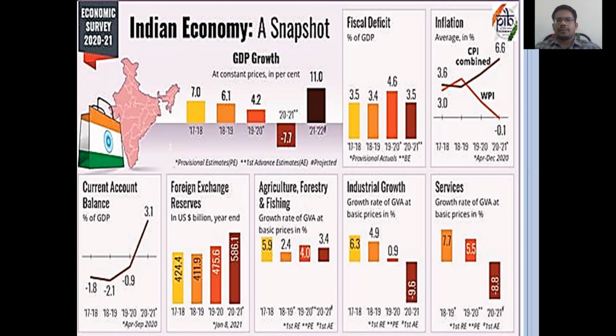The past economic survey, the 2021 economic survey, had these major highlights of the Indian economy. See the growth rate, the first one. For every country, we understand its economic status with the help of the growth rate. India's growth rate in 2020-21 was minus 7.7, and the present estimation is 11%.